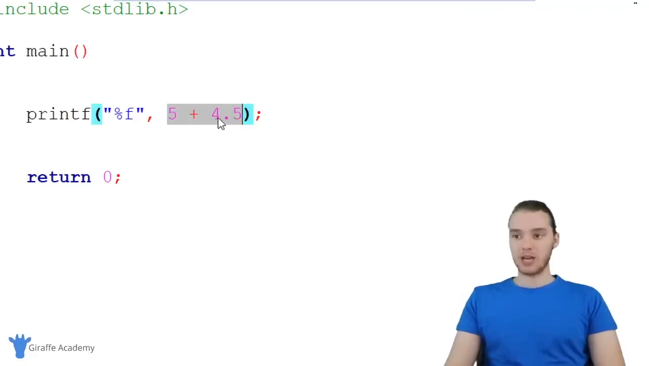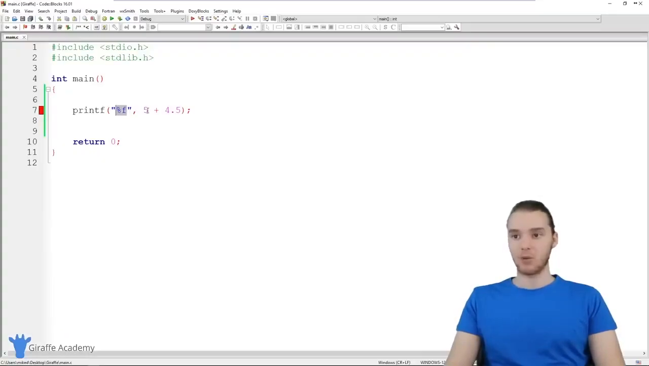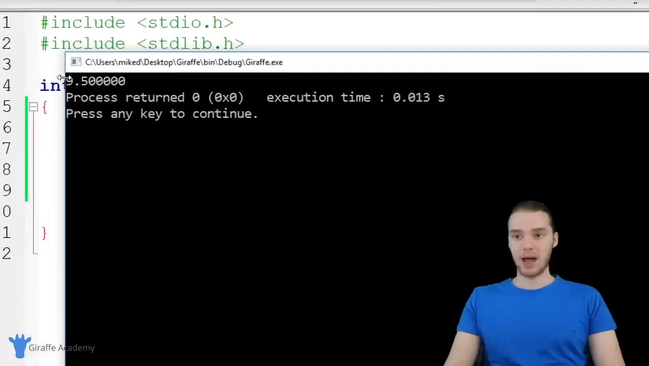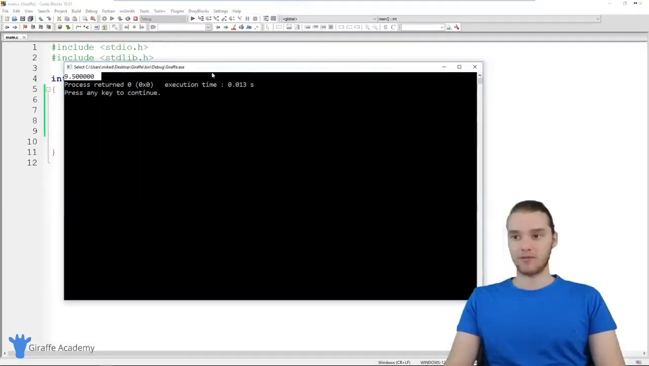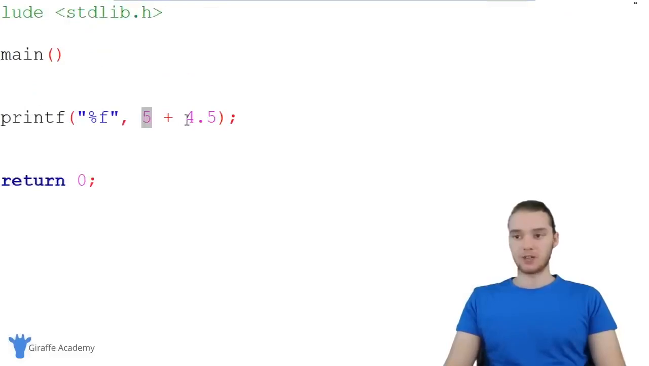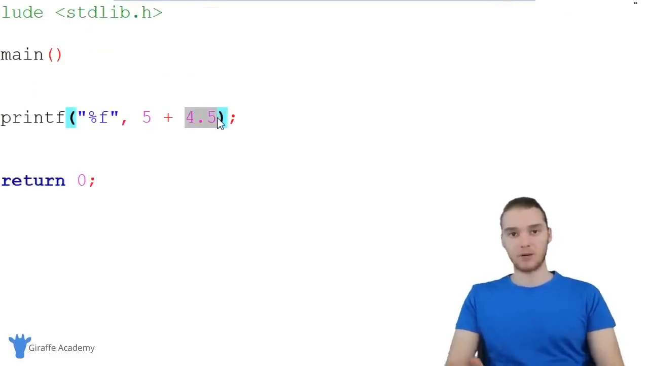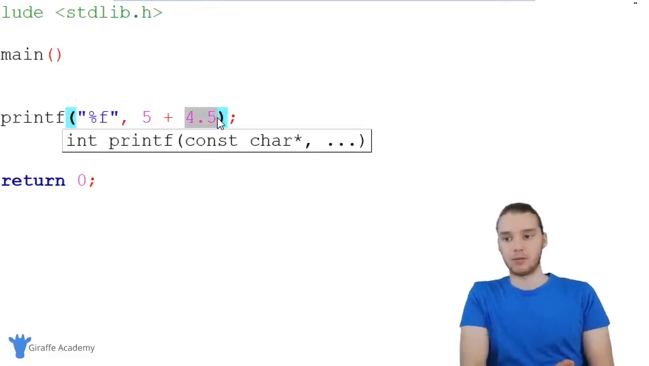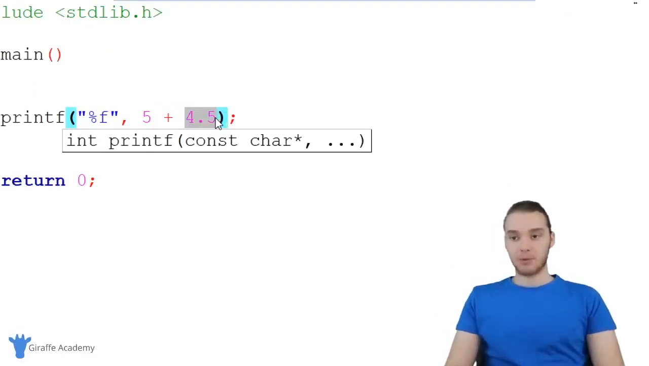Well, actually, when we do this, this entire answer is going to get converted into a decimal number. So when I say 5, which is an integer, plus 4.5, we're going to get a floating point number back. So we're going to get 9.5. And basically any operation that you do between an integer and a floating point number is going to return a floating point number back. So that's important to realize.